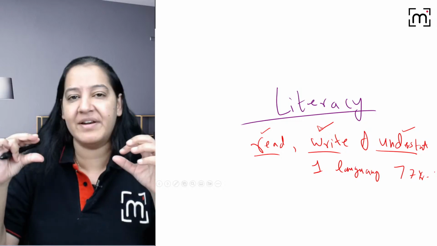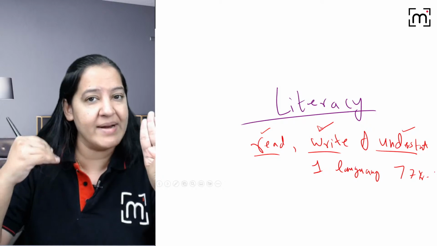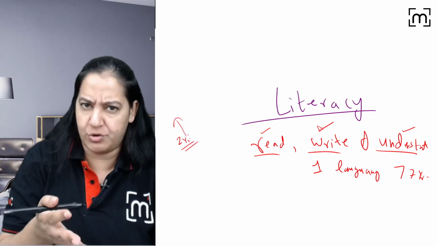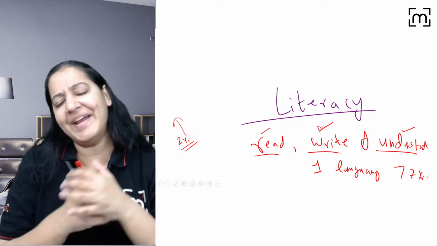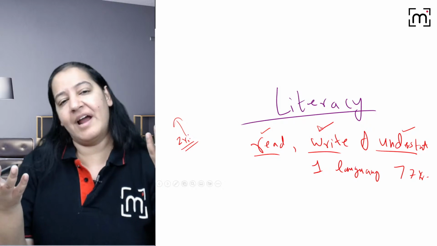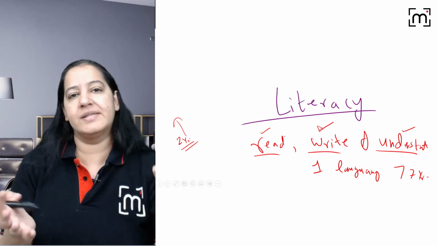So the age limit is 7 years because a child cannot read, write and understand the three things. At least the child will require 7 years. At 2 or 3 years we start the schooling of the child. Usually the age is 2 to 3 years, right? And after that he will understand, read, write, learn everything. And after 7 years, if the child can do the three, he is literate. If he can't do, he is illiterate.